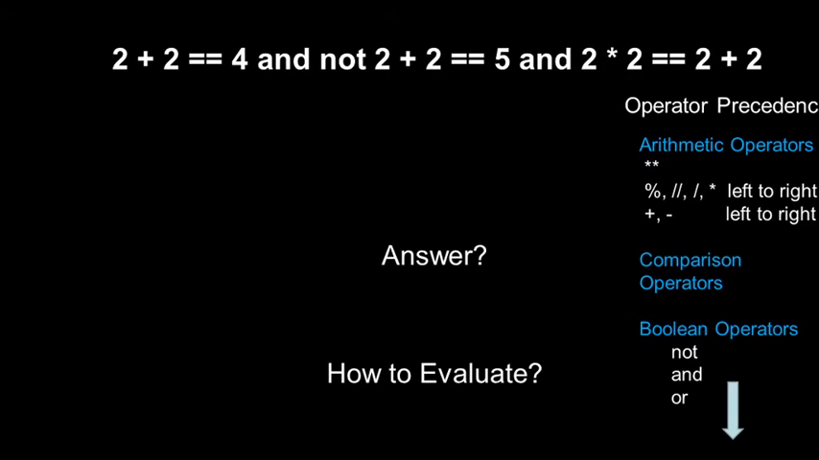Now with the help of this, what is the answer and how do you evaluate this expression? 2 plus 2 equals 4 and not 2 plus 2 equals 5 and 2 into 2 equals 2 plus 2. This expression has arithmetic operators, comparison operators as well as Boolean operators. How are you going to evaluate this expression and what is the answer?